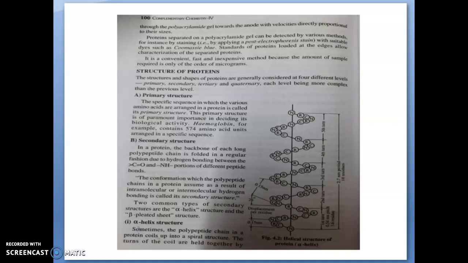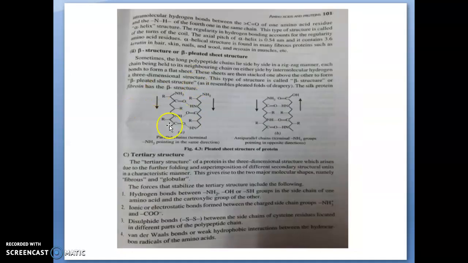These polypeptide chains lie side by side in a zigzag manner. As you can see here, it is one polypeptide chain, and another polypeptide chain lies side by side. So what will happen? Each chain is held together with a neighboring chain on either side by intermolecular hydrogen bonds.